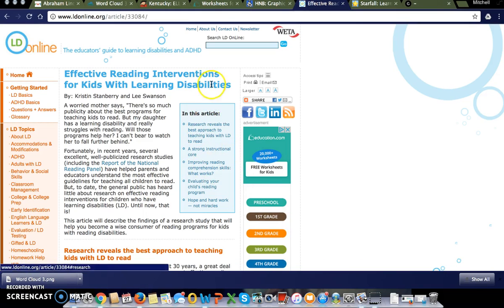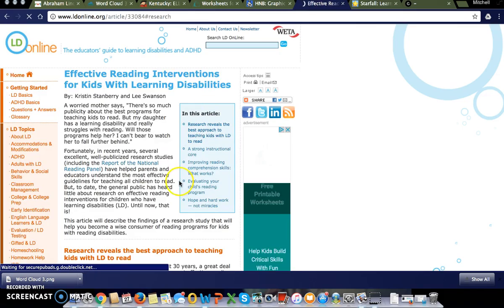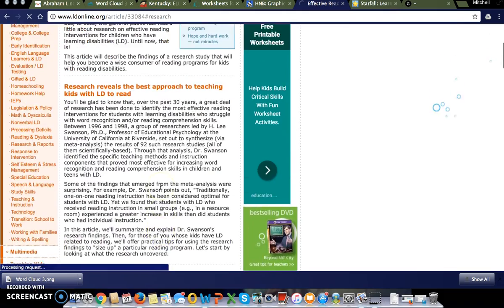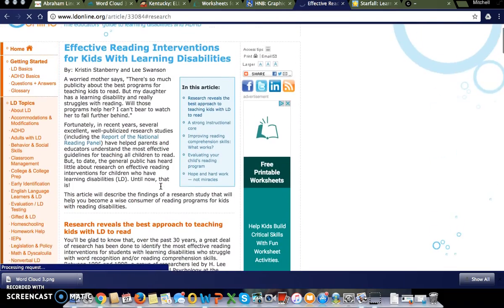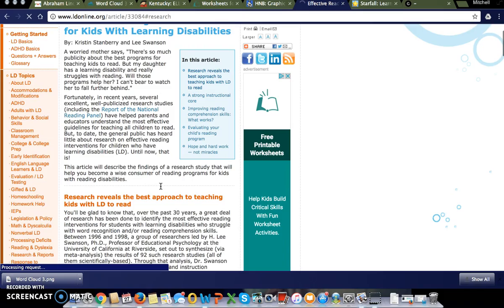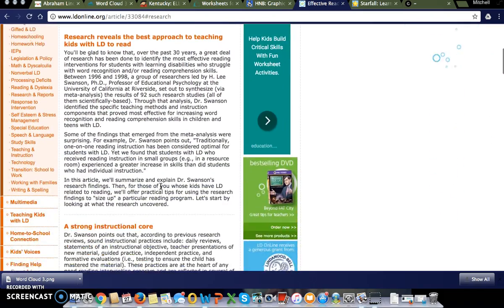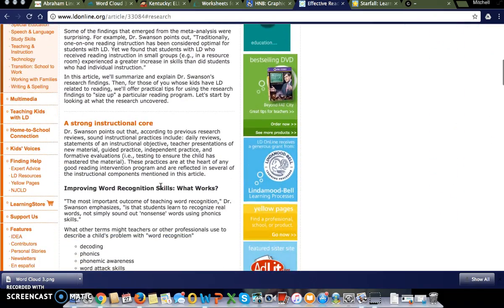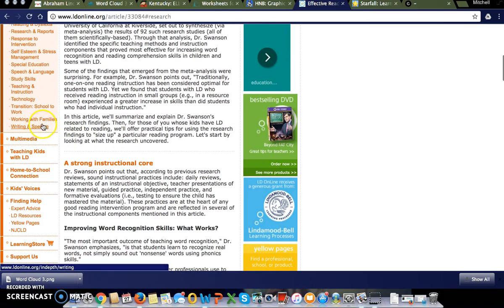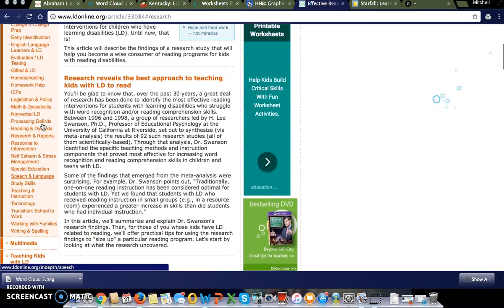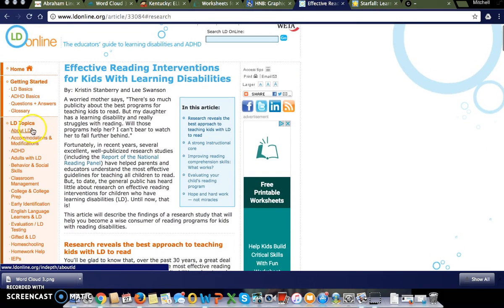Over here, it basically shows you a summary, and these are interactive links. So if you click on it, you can go to that part of the link in the article. So it's down here, different things like that. This is a great resource for kids with learning disabilities, specifically in reading, for them to use. You could go through this, working with families, writing and spelling. There's a whole bunch of categories you can talk about with just specifically learning disabilities. So if you have a lot of students in your class with learning disabilities, I would definitely check out this website right here.